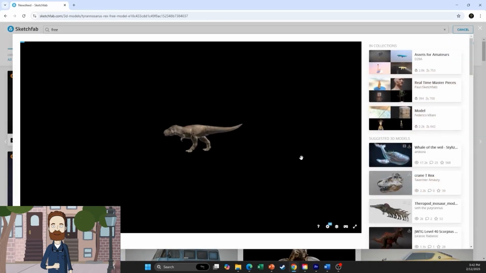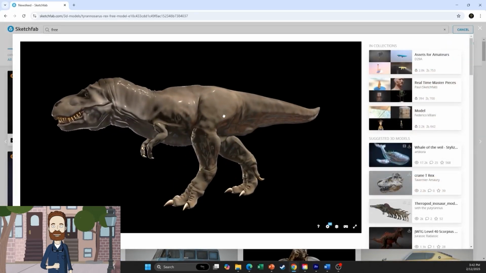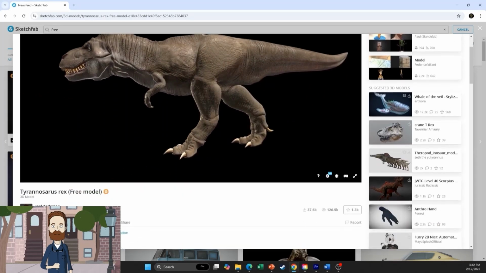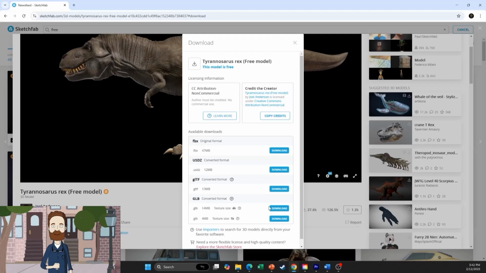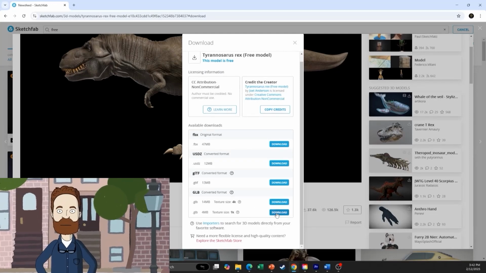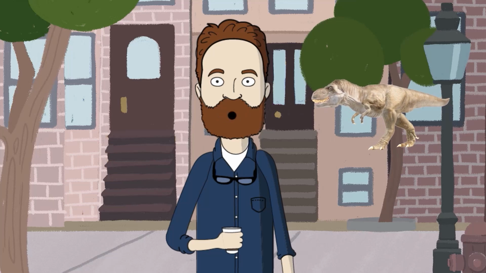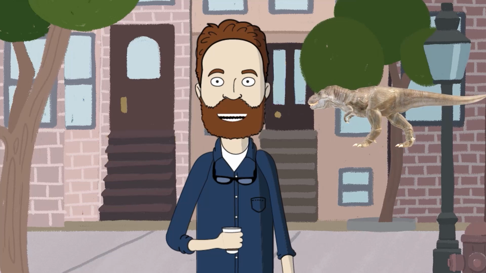Once your account is set up, you can download the GLB version of the file. That's the 3D file format. And there we go. Now, let's head into PowerPoint and bring our new 3D models to life.